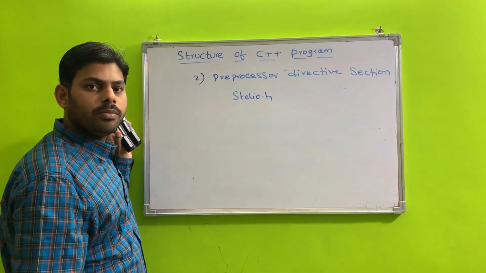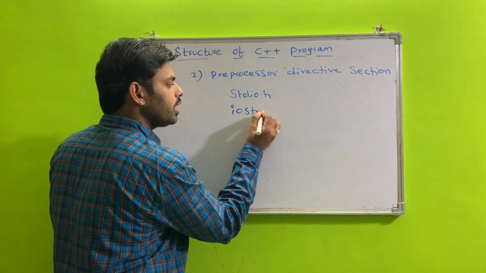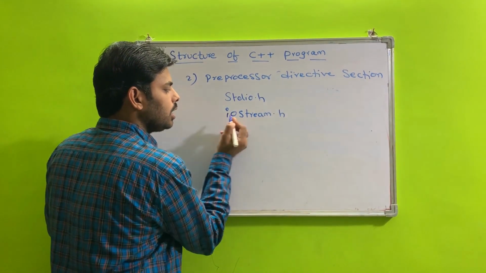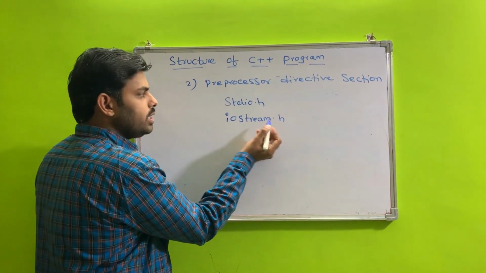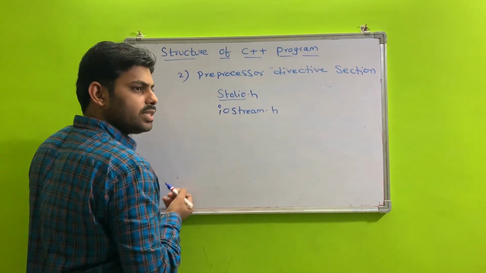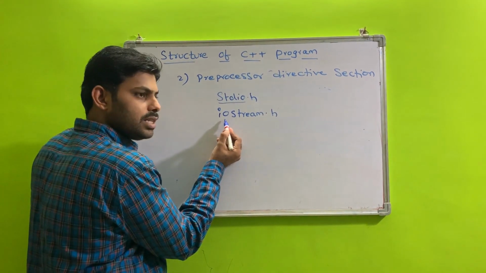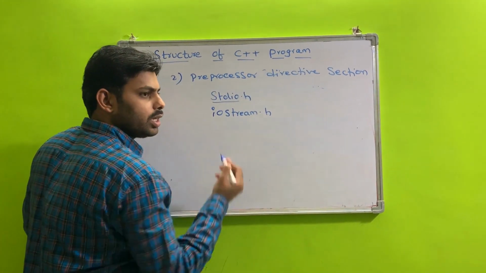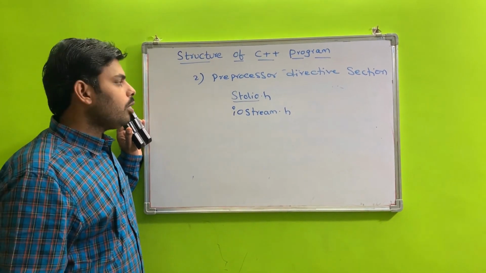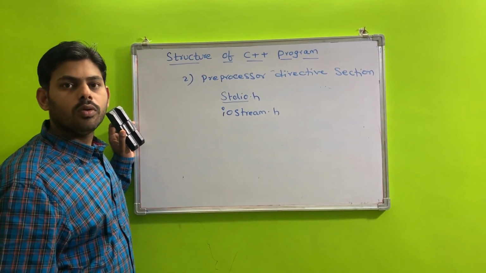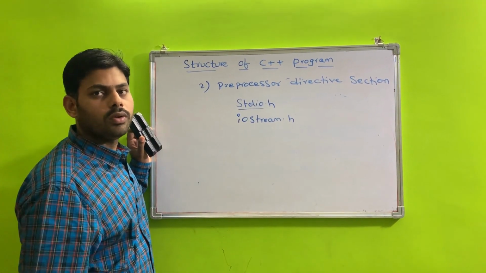In C++ programming, we use iostream.h. IO means input output stream. So in C programming, the header file used for performing input output operations is stdio.h, and in C++ it is iostream.h. In order to implement those standard input output operations in your program, you must include this header file into your program.